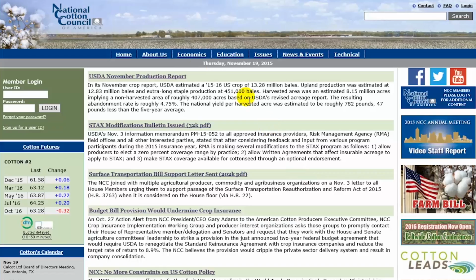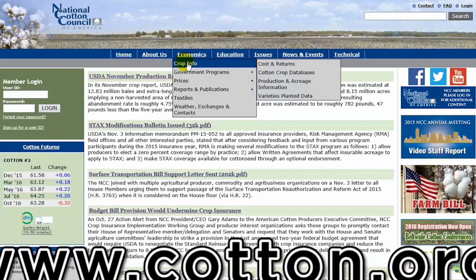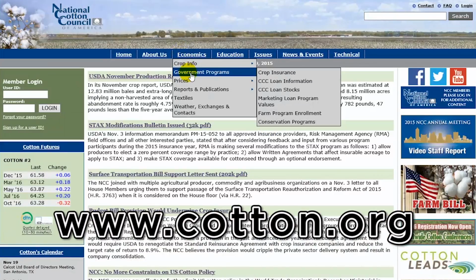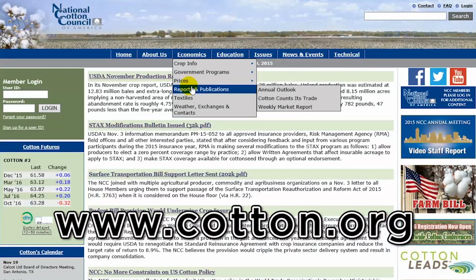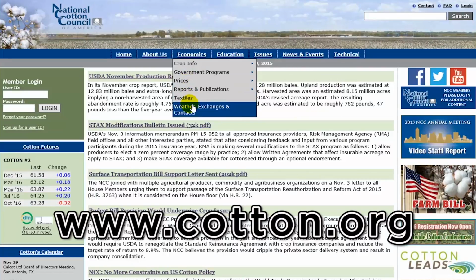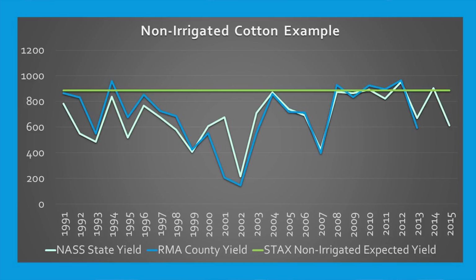Actual 2015 county data from RMA will not be published until later next year. But NASS does publish a state cotton yield. It does combine irrigated and non-irrigated yields, but a 2015 estimate has been published. So the historical RMA county yields can be found on the NCC website, and the 2014 yields will also be added soon.